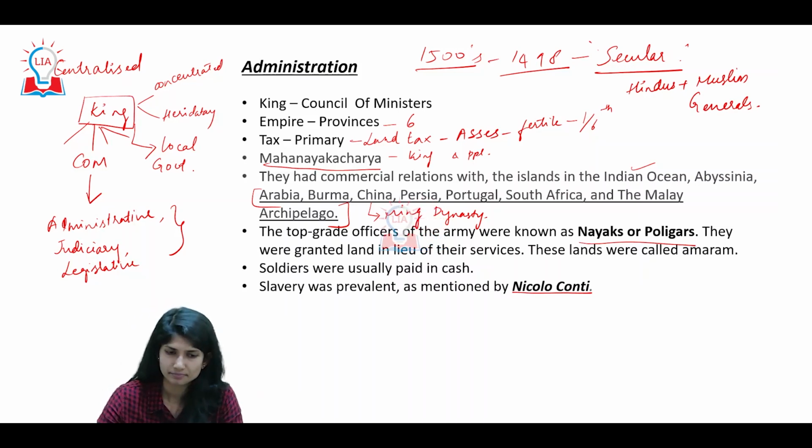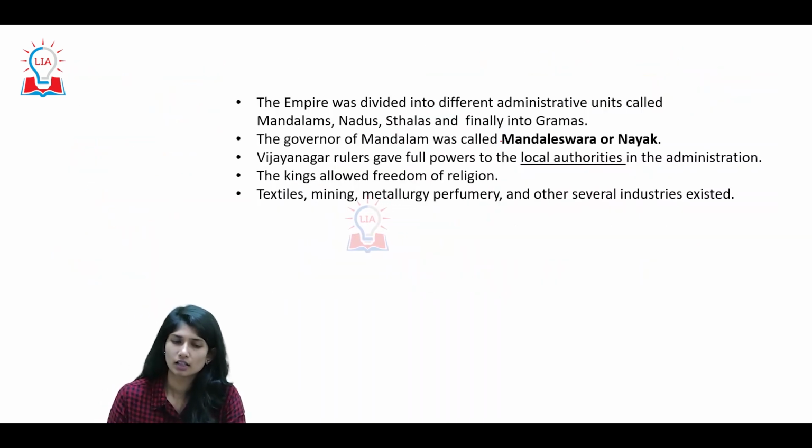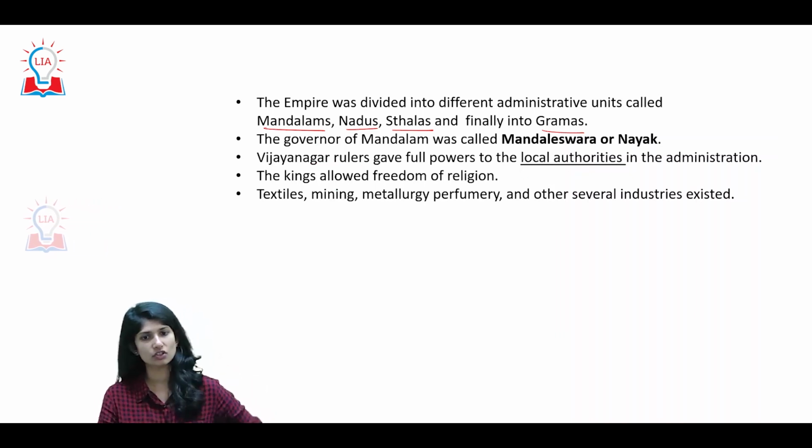Let's move on. Look at this. The empire was divided into different administrative units called Mandalam, Nadu, Sthala, Grama. The governor of Mandalam was Mandaleshwar or Nayak. Pretty much self-explanatory. This is what we were talking about, the local self-governance. Vijayanagar rulers gave full power to local authorities in the administration.